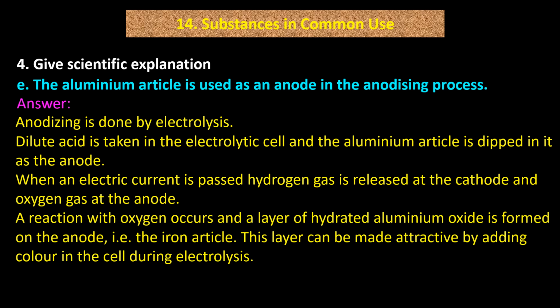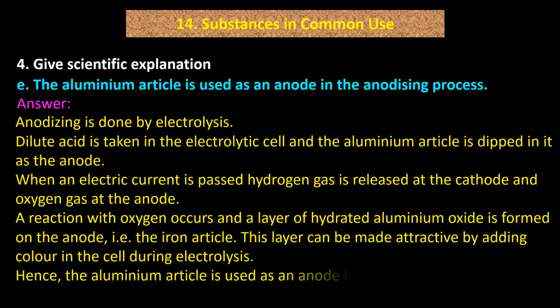A reaction with oxygen occurs and a layer of hydrated aluminium oxide is formed on the anode, that is, the aluminium article. This layer can be made attractive by adding color in the cell during electrolysis. Hence, the aluminium article is used as an anode in the anodizing process.